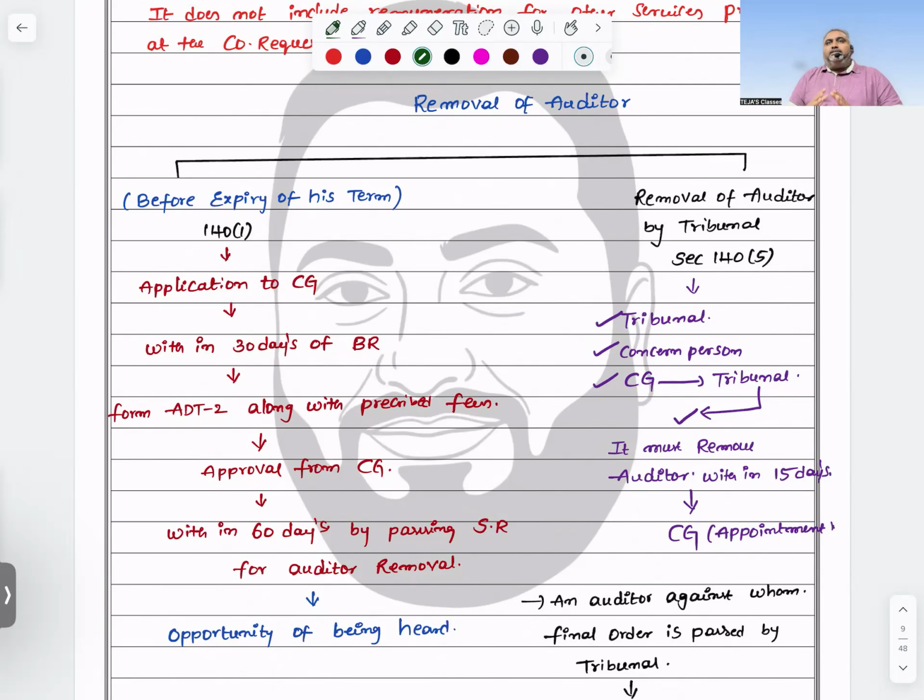If the matter is approved by the central government, then within the next 60 days the company passes a special resolution for removal of the auditor. Why a special resolution? Otherwise every day you will remove the auditor: I didn't like your shirt, you are removed; I didn't like your tone, you are removed. So there should be some proper reason. That's the reason we go with a special resolution only if you want to remove the auditor before expiry of the term. At the end, we are giving the auditor an opportunity.